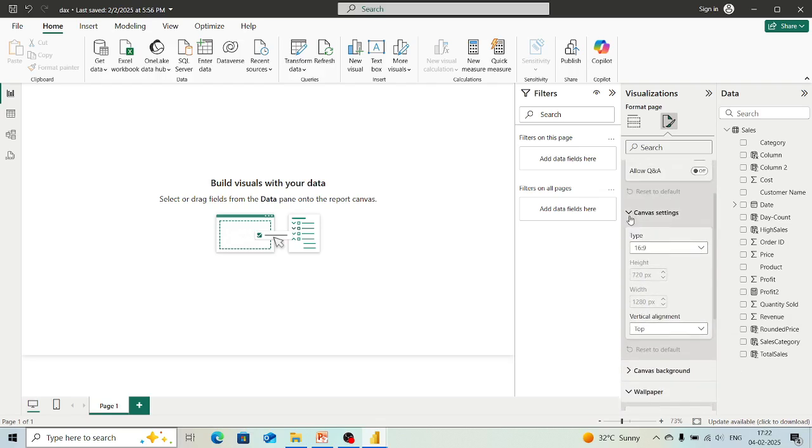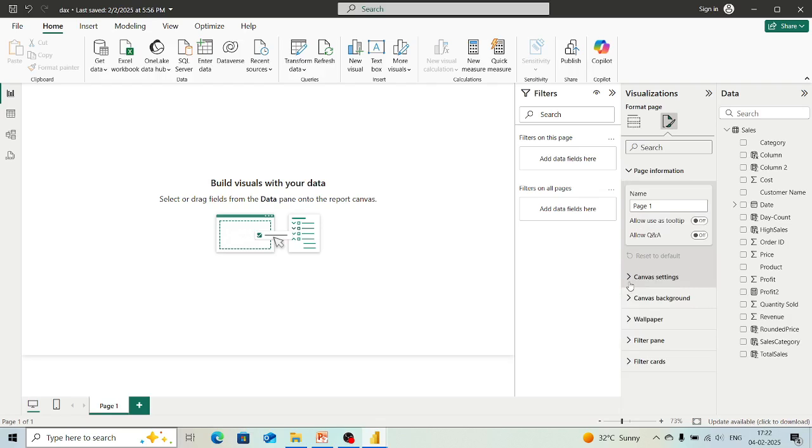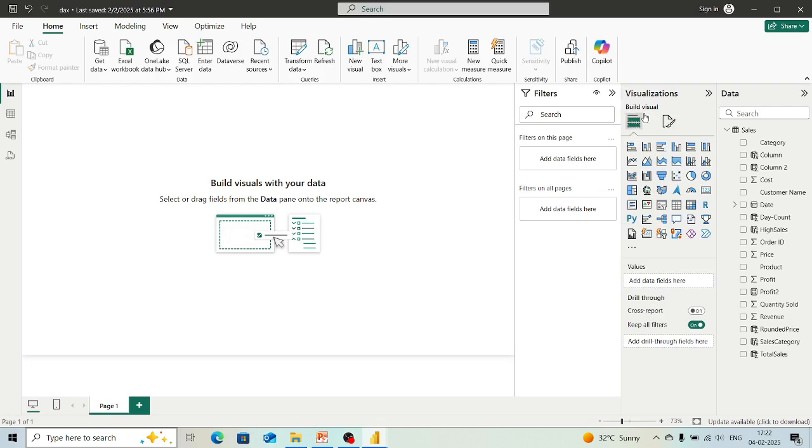So here there are different settings available. You can check and work according to your own ways. Next, what we will do is we will start with the cards. Now again we came into this build visual. Here you can see that this option is there. It is known as card. But before that, we wanted to give a name to our report, right? So how are we going to give it?